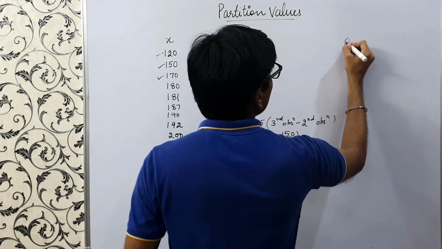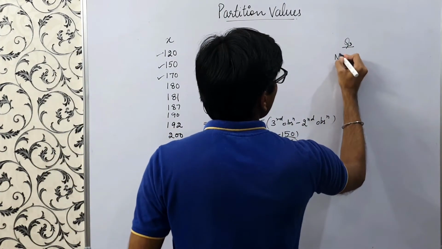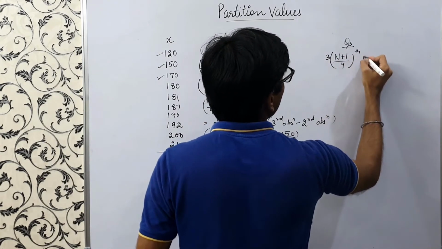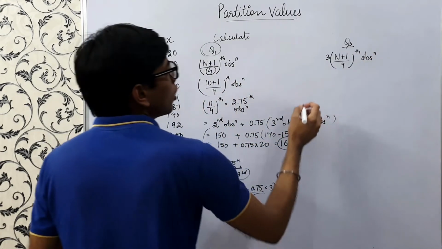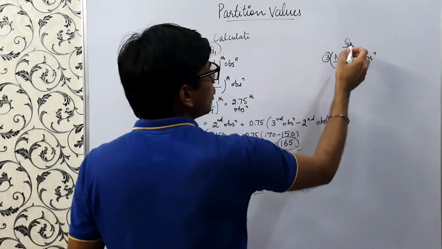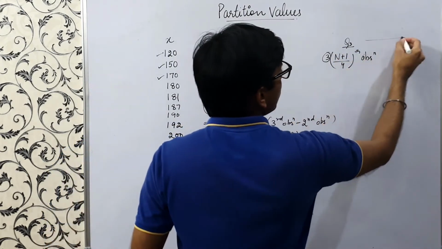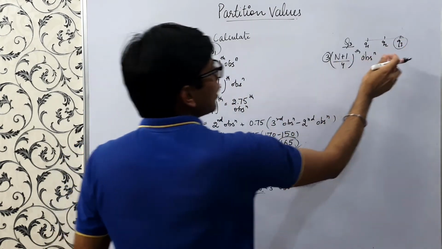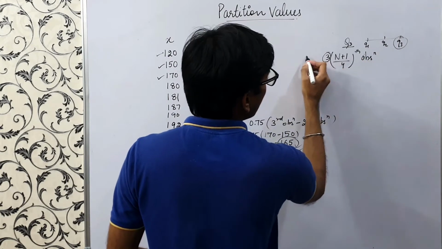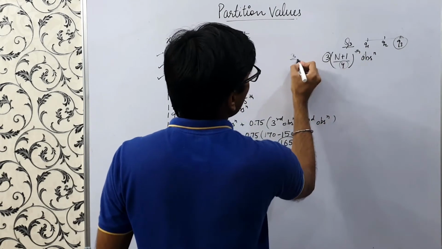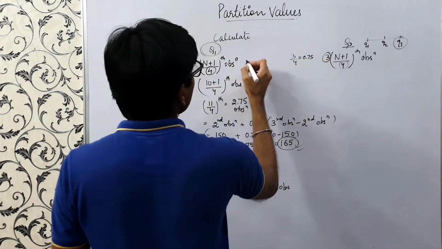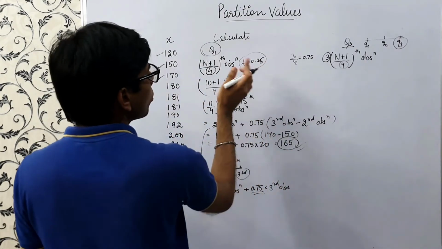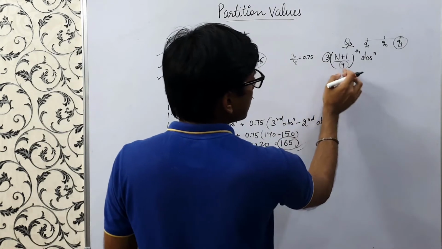Now we'll calculate Q3. Q3 would be, similarly, the size of the 3 into n plus 1 by 4th item or observation. Here we are multiplying by 3 because it's the third partition. As we have seen, it's Q1, Q2 and Q3. It's the third partition, the 75%, so it's 3 by 4. The factor is 3 by 4, that is 0.75, and here it's 1 by 4, 0.25. So 25% of the observations are less and 75% are, hence it's 3 by 4.